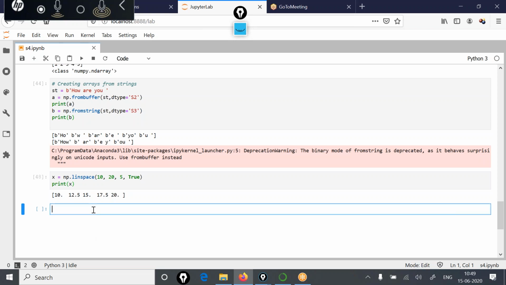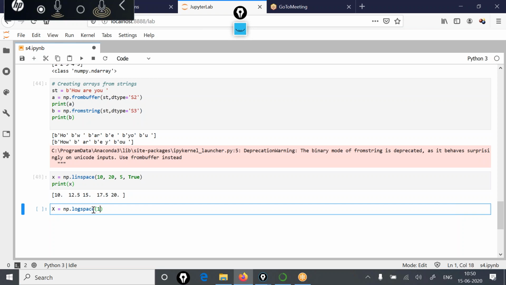Now another function that you can use to initialize your array is the logspace function. Let's say x is equal to np.logspace.